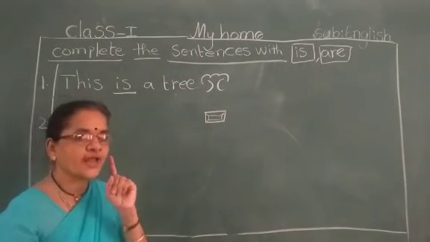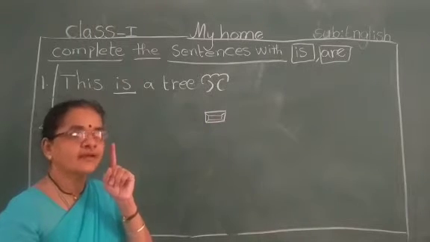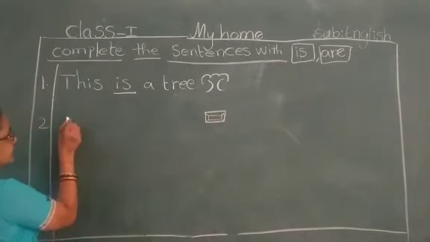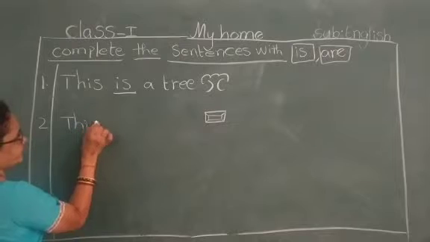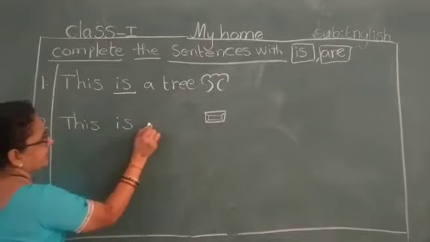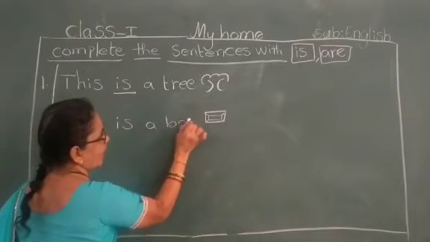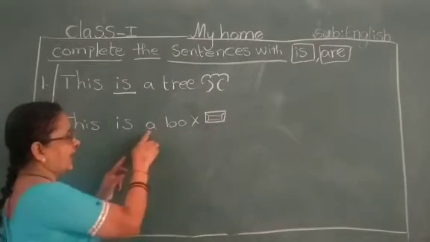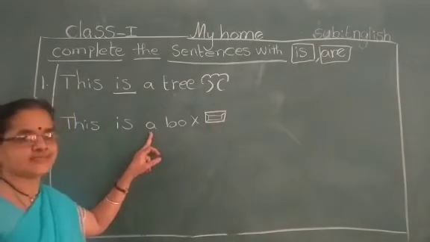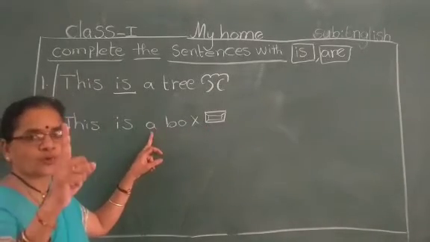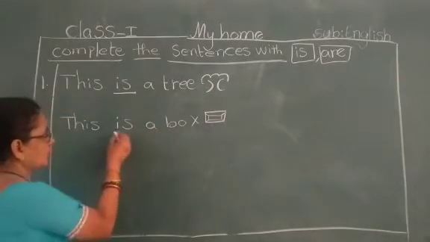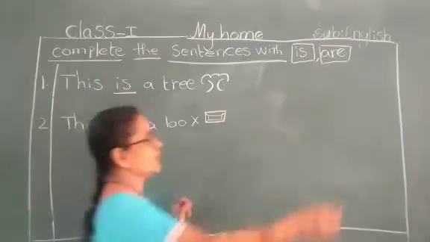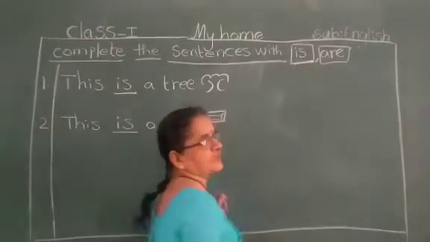So what I have to write? Yes. This is a box. A. This is A. A means only one. That's why we have to use is.